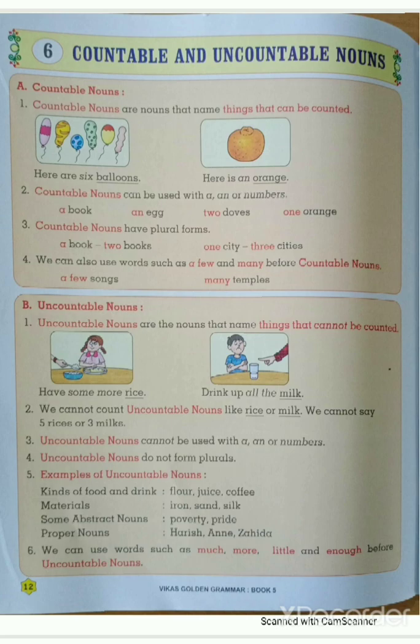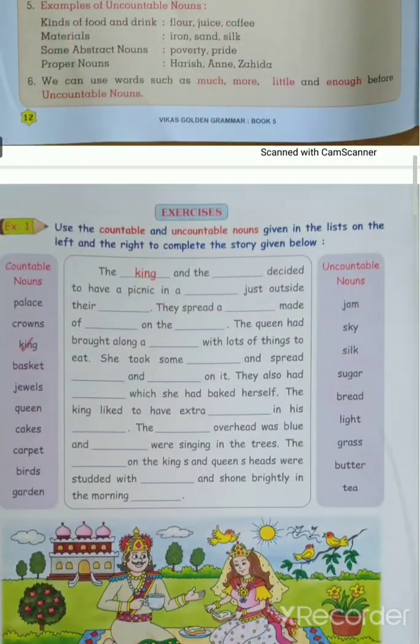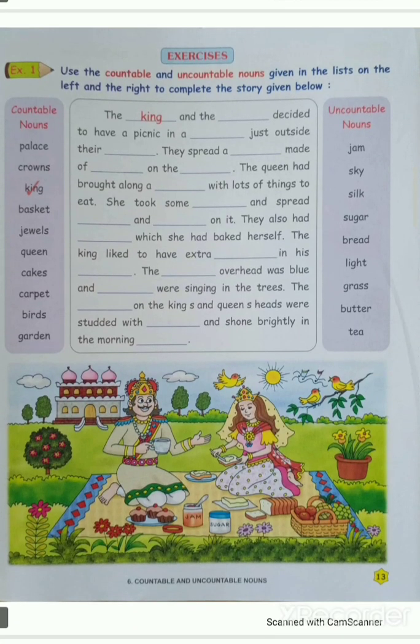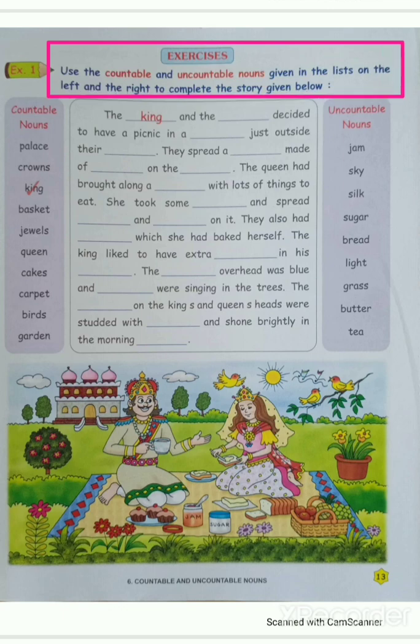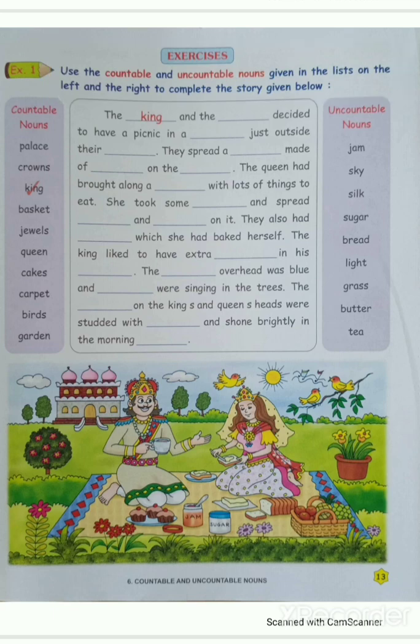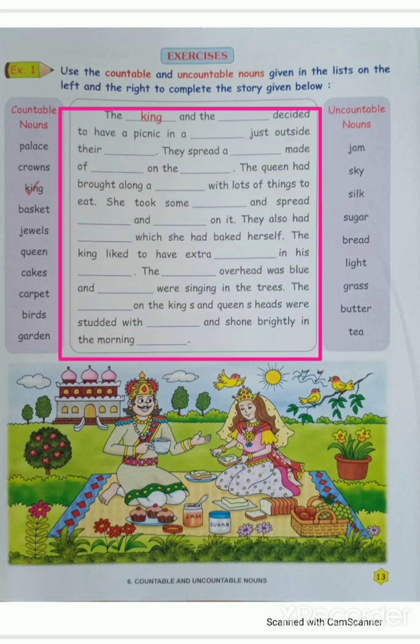So now we will see the exercise. What is the exercise given here? Look here, we will see the exercise. Exercise number 1. Use the countable and uncountable nouns given in the lists on the left and the right to complete the story given below. Look here students, here is a given story in the middle.